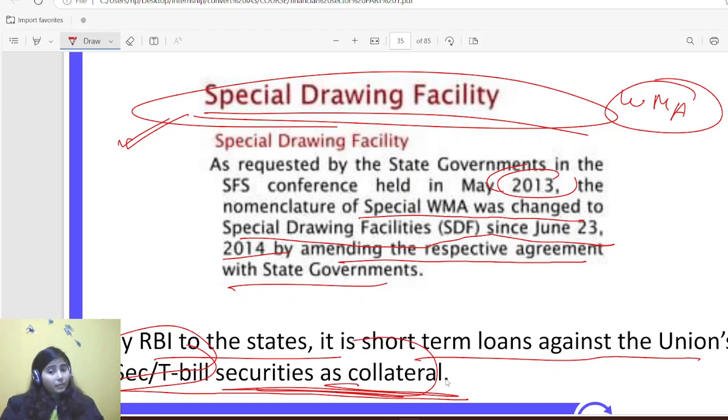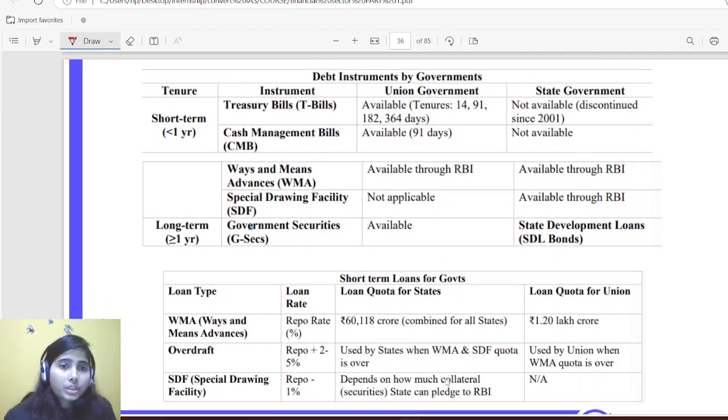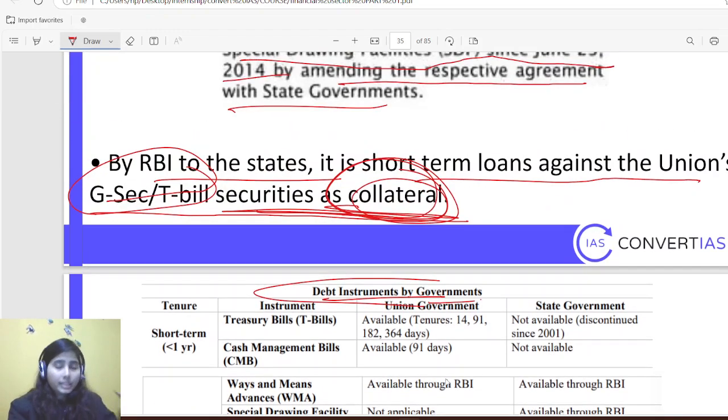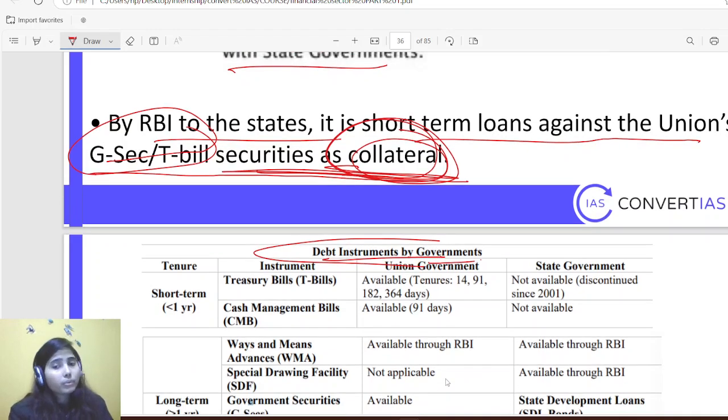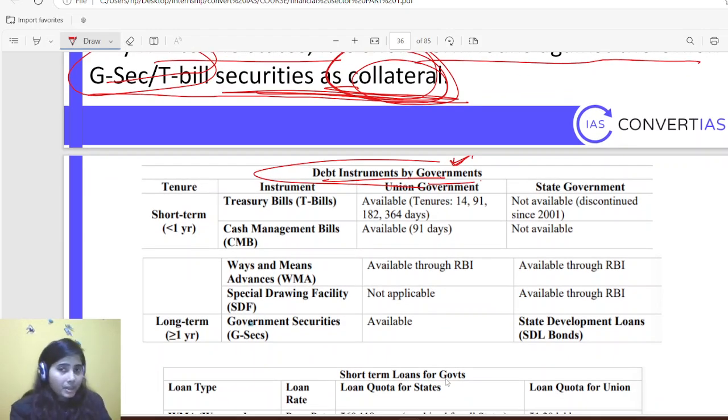Okay, and they have to give it as collateral. Okay, so debt instruments by government, because earlier, before WMA, I was talking about the debt instruments of market of all players. But right now we are discussing just for government, how the government used to match their needs for a temporary period or for a longer period.